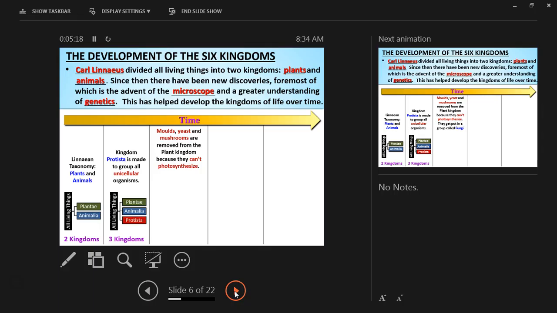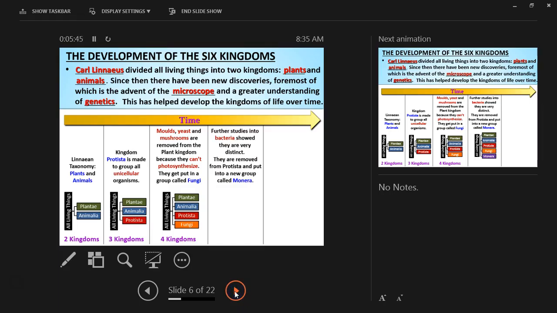Molds, yeast, and mushrooms are removed from the plant kingdom because they can't photosynthesize. They get put in a group called fungi. So these guys do not go through the process of photosynthesis. They have to get their nutrition and energy from other organisms, somewhat like decomposing. But at this point, we have 4 kingdoms.